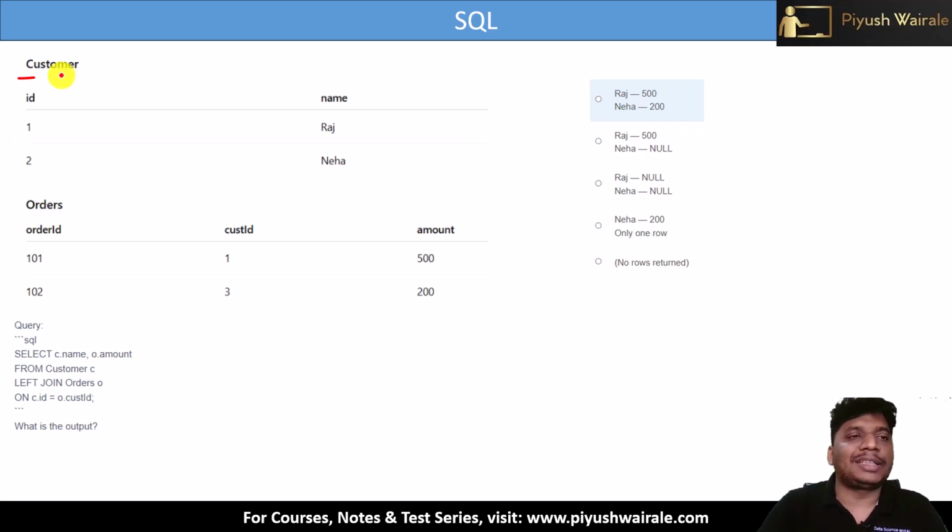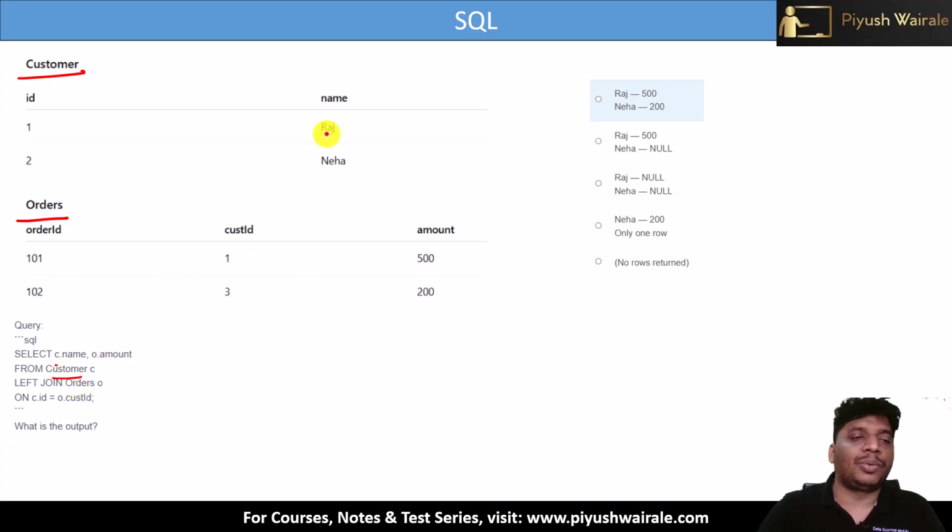So we have two tables, customer and orders. You can see we just have two rows. This question is for practice purposes to understand the concept, but in the exam, you can expect 5 or 6 rows in each table as well. Select the C.name and O.amount. C means customers, O means orders.